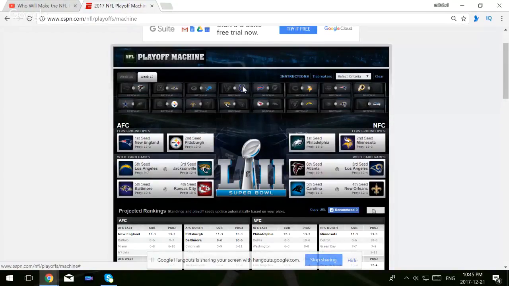So either way, even this Bills game, if I pick Miami, if I pick Buffalo, it does not end up mattering. So this is a game that I'm the most skeptical about. I could go with Miami. I could go with Buffalo. But again, at the end of the day, as long as the Chargers take care of business, they'll be in the playoffs.